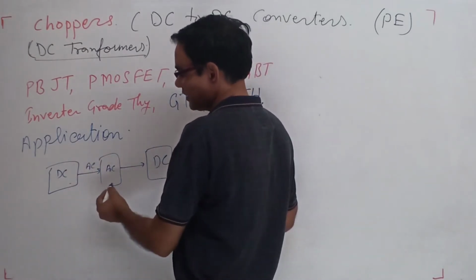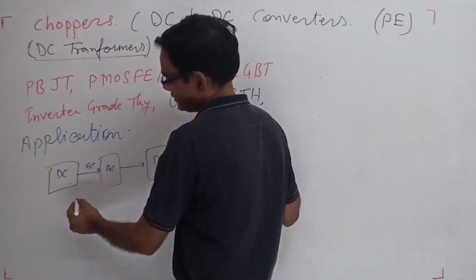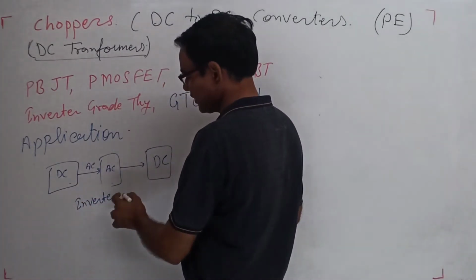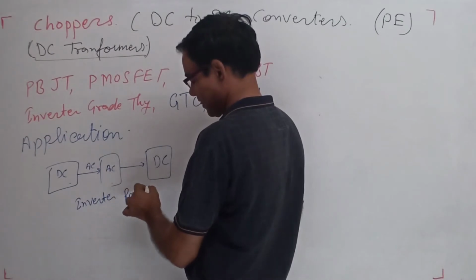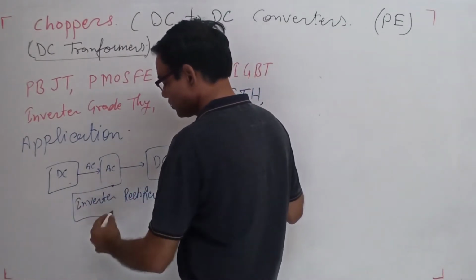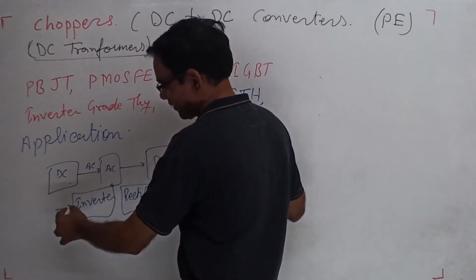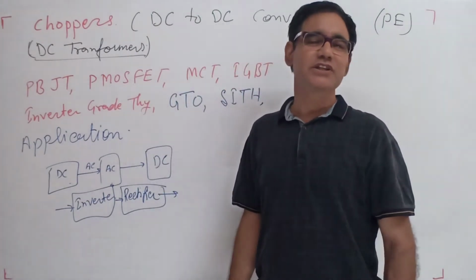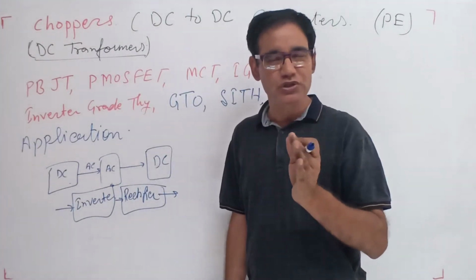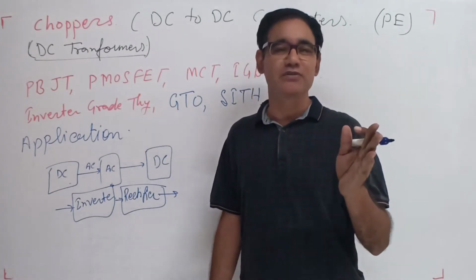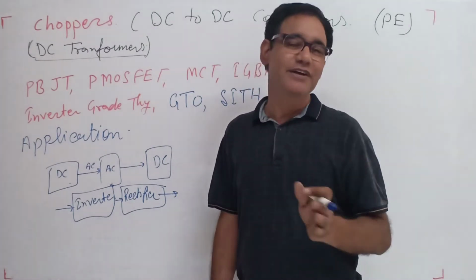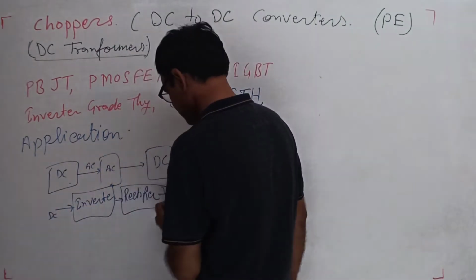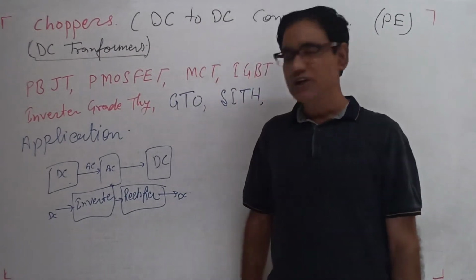The DC to AC converter device is known as an inverter, and AC to DC is a rectifier. So this is the inverter and this is the rectifier. This is not a one step converter, it's a two step conversion. It's not a good way to convert DC to DC.